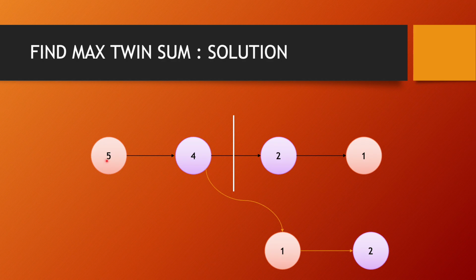What happens if I move my first pointer by 1 step? It goes to the node with the value 4. What happens if I move my second pointer by 1 step ahead? It points to the node with the value 2. Are they twins? Indeed they are. So this is the trick of this question.